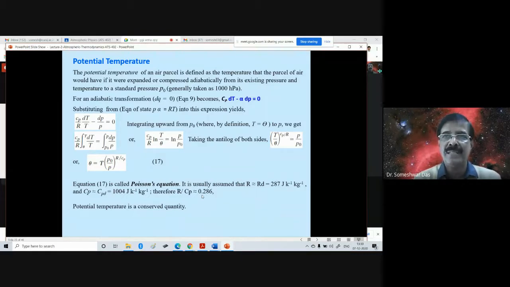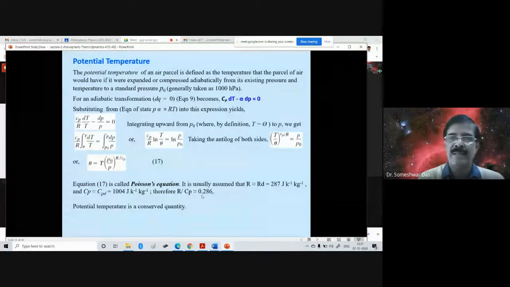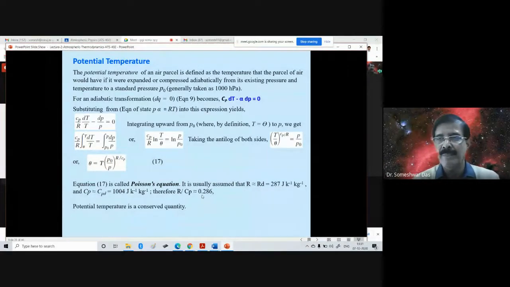So in order to avoid that situation, we use the so-called sigma coordinate system, in which we normalize the pressure by surface pressure. By definition, therefore, the value of sigma is always 1 at the surface, P by PS. So at the surface, P will be equal to PS divided by PS, which is 1. That is the advantage of the sigma coordinate system: no matter wherever you are, whether on top of a mountain or at mean sea level, sigma is always equal to 1.